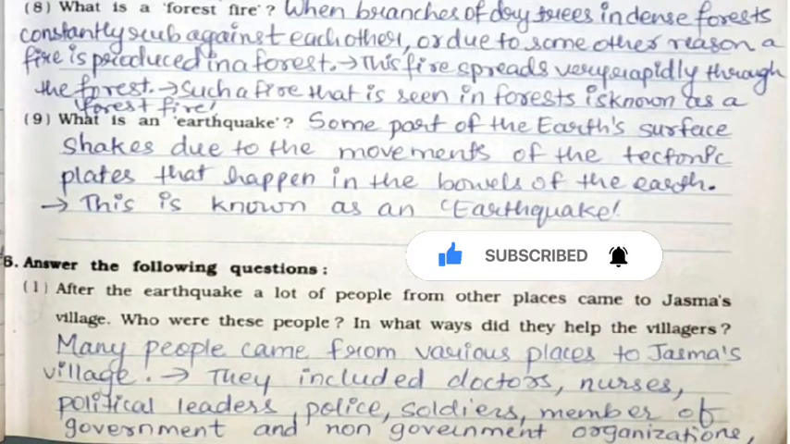Now we'll start with question number 6, that is, answer the following questions. First one: after the earthquake, a lot of people from other places came to Jasma's village. Who were these people? In what ways did they help the villagers?